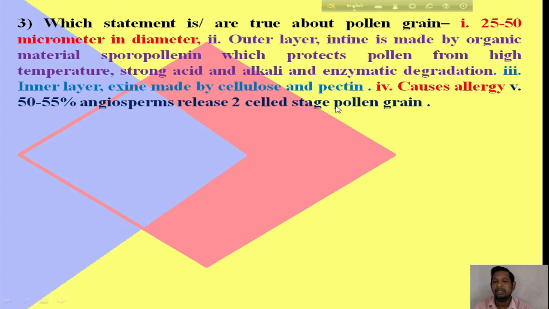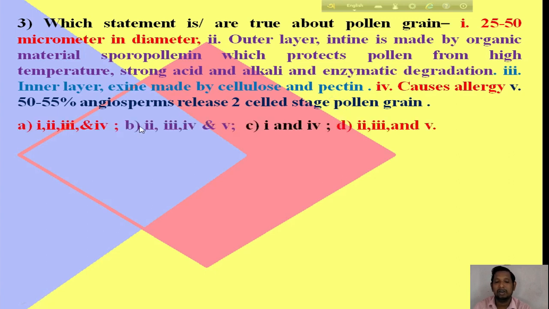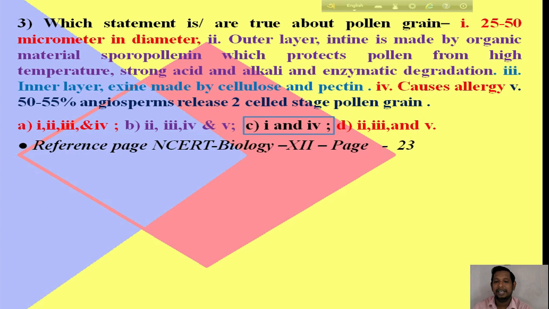So there are options A, B, C and D. What is the right option, guys? The right option is option C: statements 1 and 4 are true. The reference is NCERT Biology for class 12, page number 23. You can read it and understand the question and the right answer that I have given.